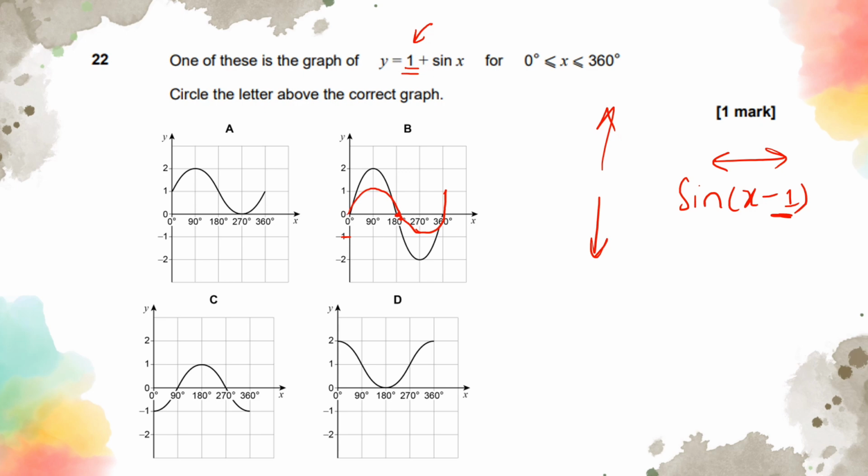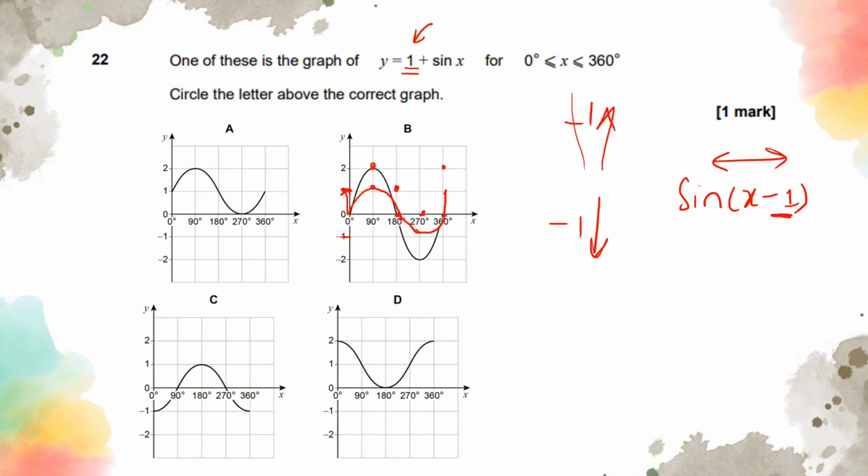If it's outside the bracket, it's going up. If it's a +1, it's going up, so you're just doing as you're told. If it's -1, that means you're going down. So this is going to be going up 1 step. So this 0 is going to be on 1. This point is going to be on 2. This point is going to be on 1. This point is going to go up, and this point is going to be up there as well.